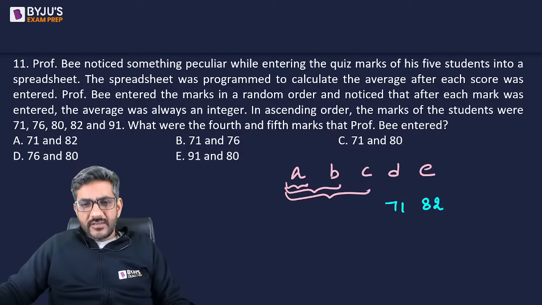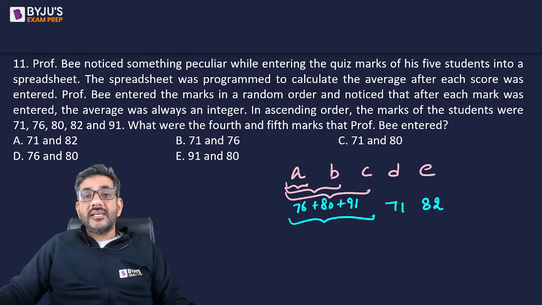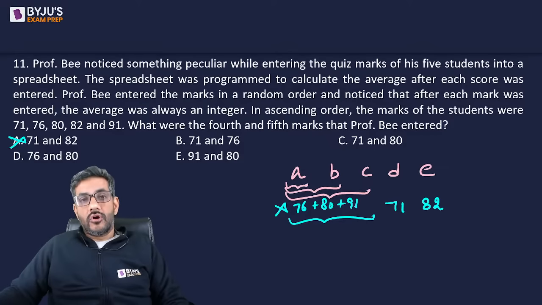If these are 71 and 82, the first three scores are what? 71 और 82 के अलावा they are 76, 80 and 91. Is there some divisible by 3? जरा चेक करो. 15 plus 9, 247. 247 is not divisible by 3. So option A is wrong.